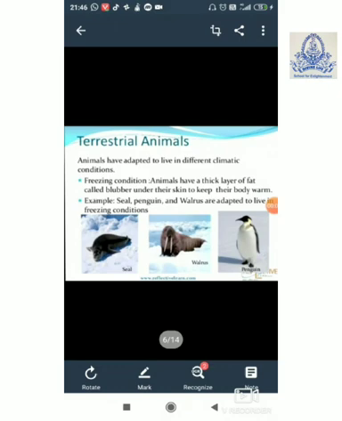Now, other than the animals that live in hot regions, there are different animals that live in cold regions that can survive in freezing conditions also. For example, penguins can survive in freezing conditions. The kind of habitat required by penguins is the igloo. You must have seen in your cartoons also that an igloo is made by penguins in the cold regions as their habitat, and they easily survive in those conditions because of the thick layer of fat that covers their skin.